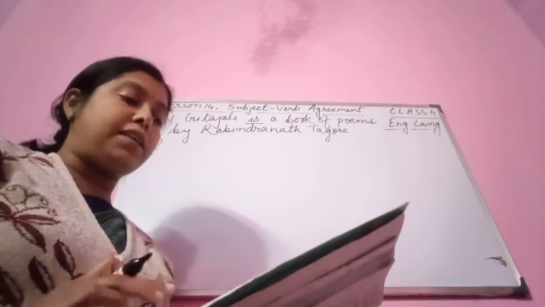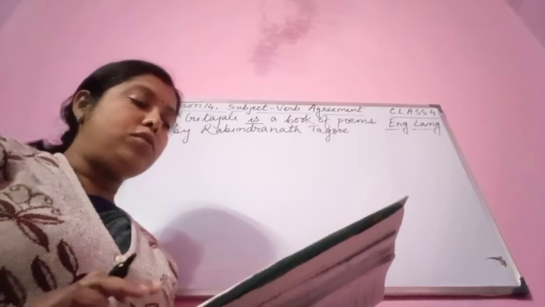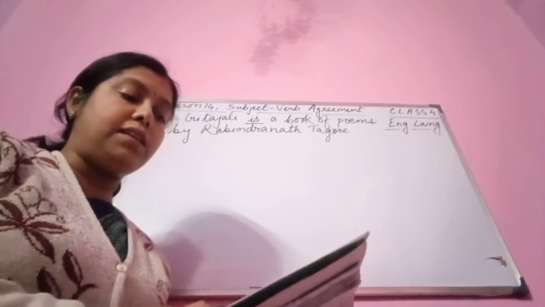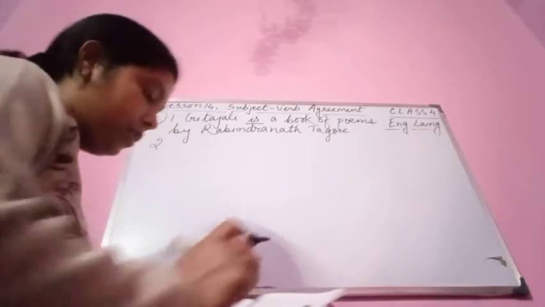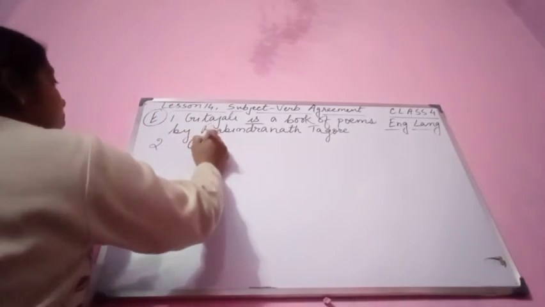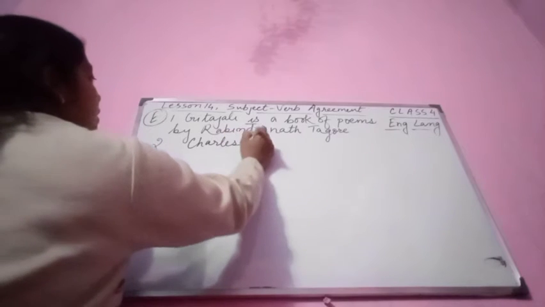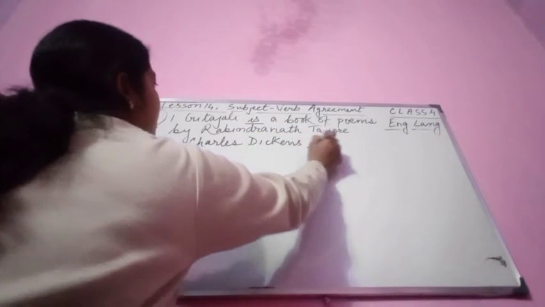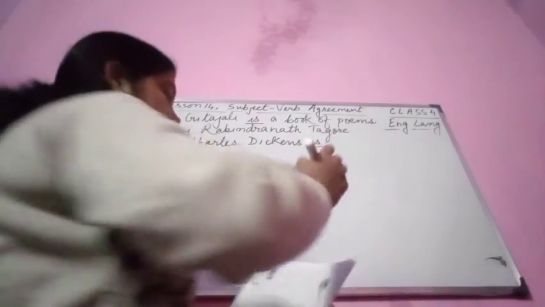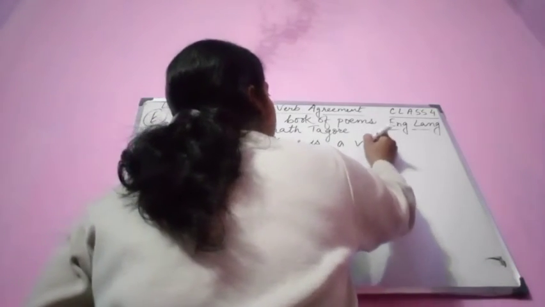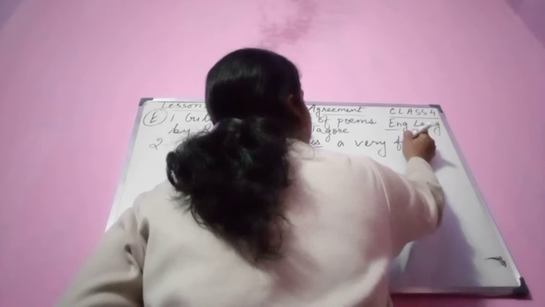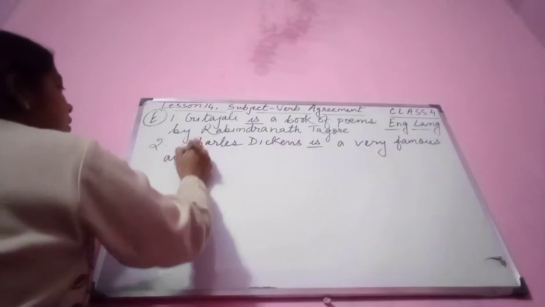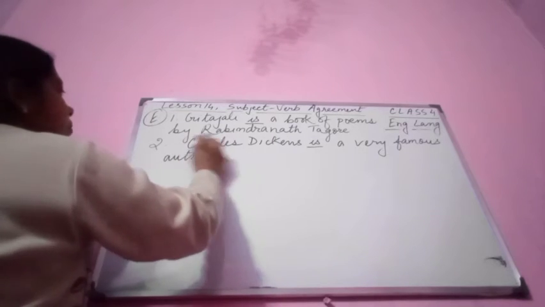Number 2. "Charles Dickens are a very famous author." So Charles Dickens is the name of a person. So, Charles Dickens is a very famous author. Charles Dickens is a very famous author.